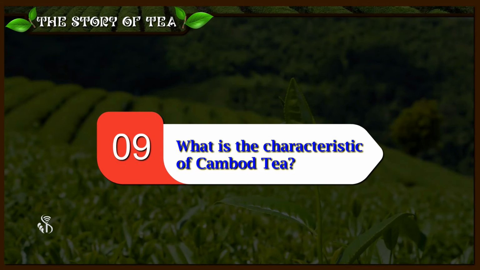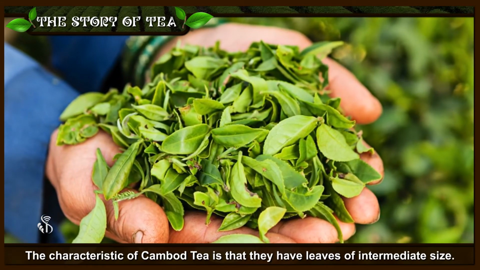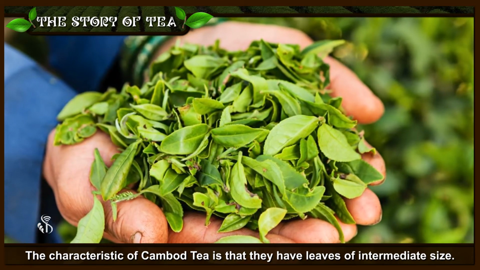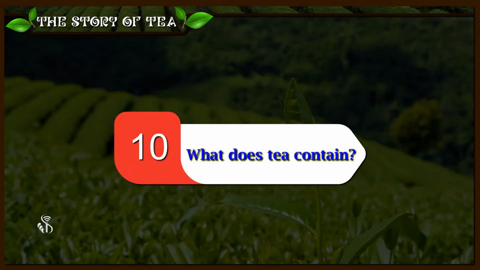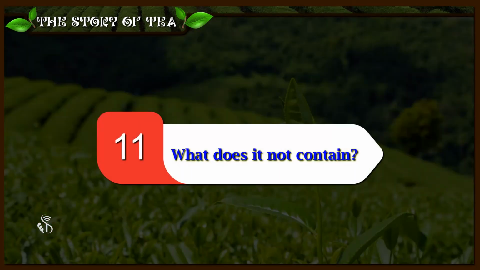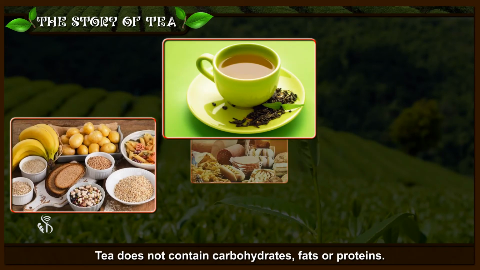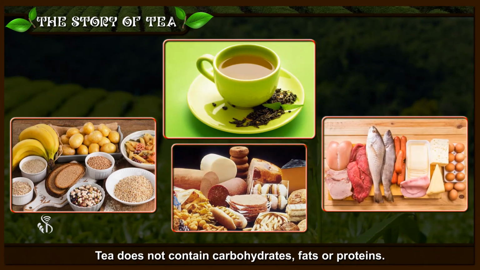What is the characteristic of Cambodge tea? The characteristic of Cambodge tea is that they have leaves of intermediate size. What does tea contain? Tea contains theanine and caffeine. What does it not contain? Tea does not contain carbohydrates, fats, or proteins.